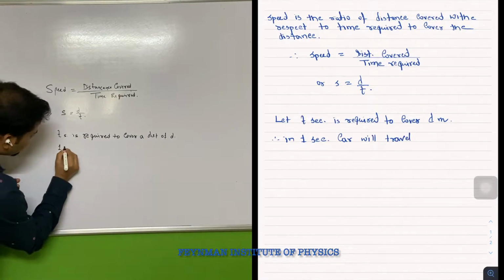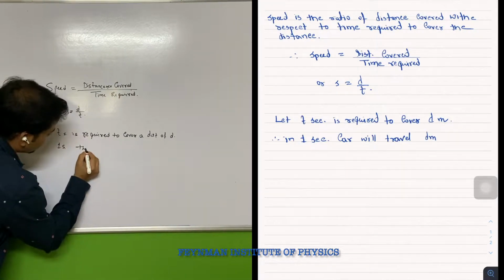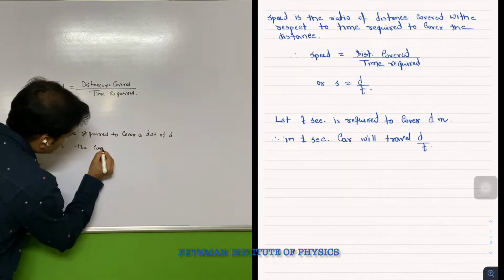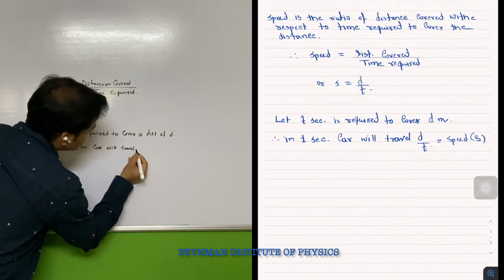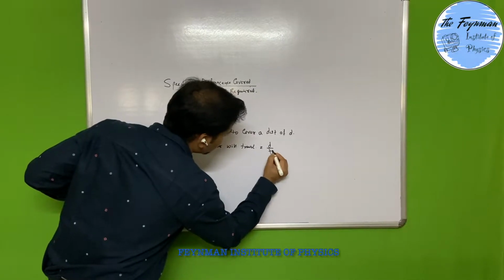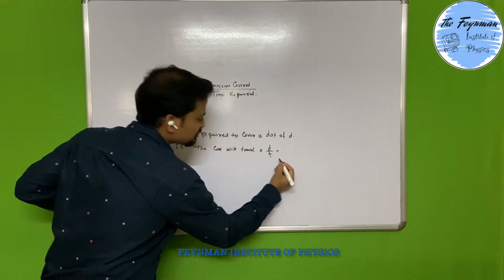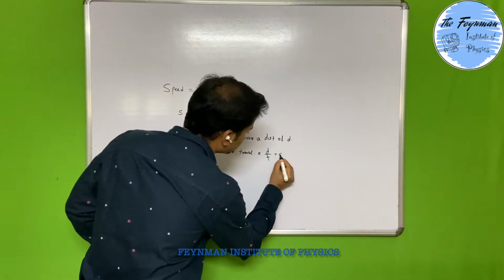So in 1 second the car will travel a distance of d by t, and we gave it a name, that is s.